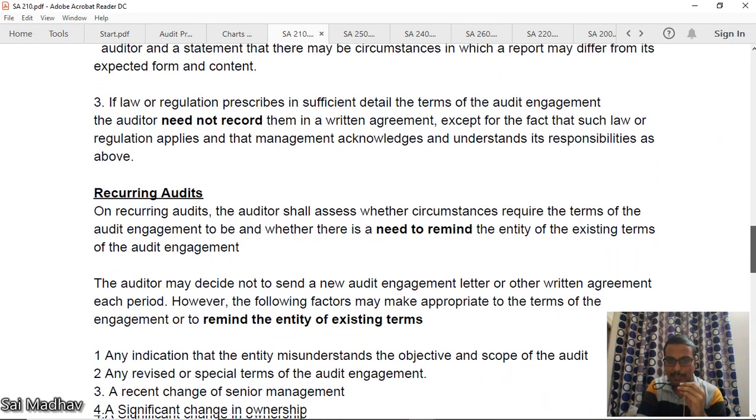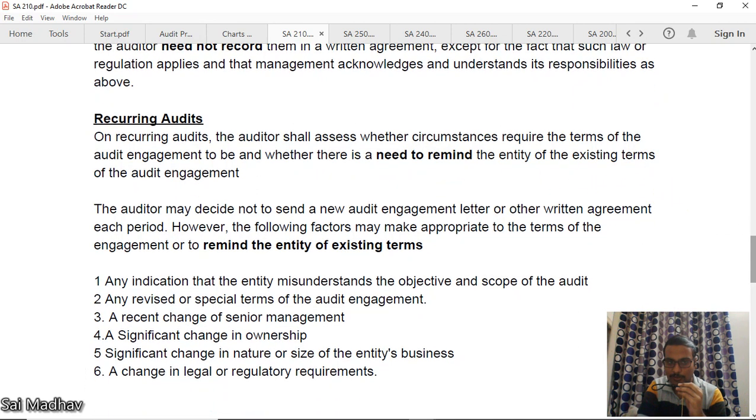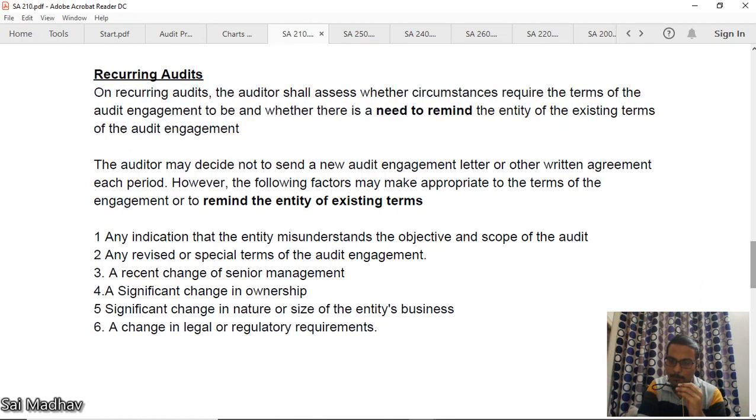Now, these are all for the initial audit. Now we will go for recurring audits. Recurring audit means continuing the next time. The auditor shall assess whether circumstances require the terms of audit engagement to be revised and whether there is a need to remind the entity. Once you have prepared and given the terms of engagement, the next time you won't give them, but you will in some circumstances. So two cases: you feel there is a need to remind the entity, or there is a change in the existing terms.